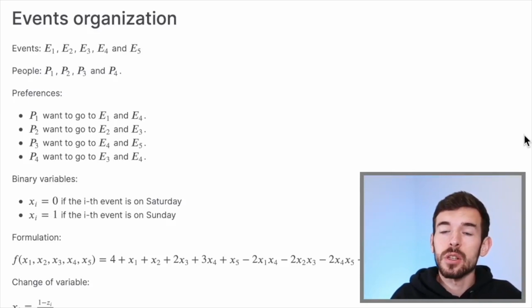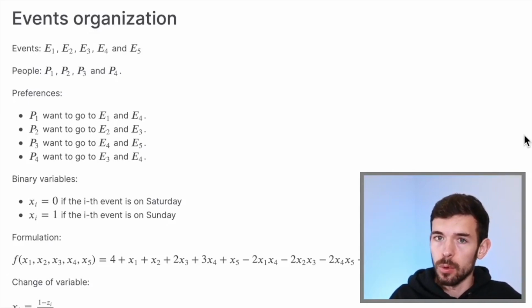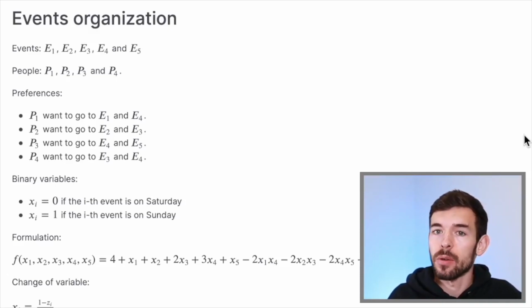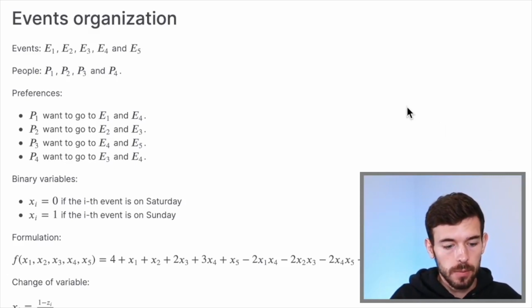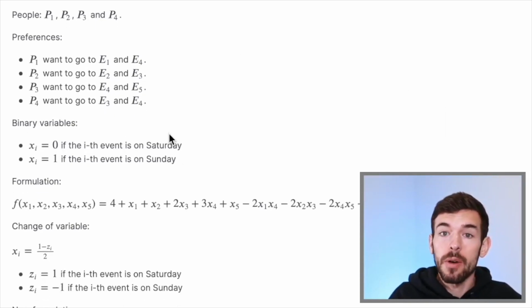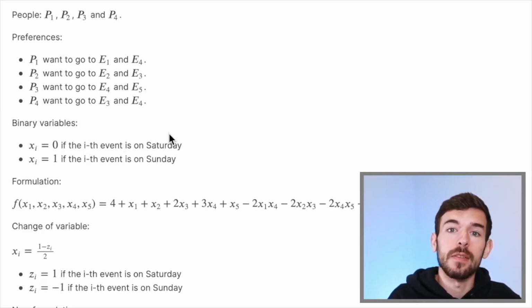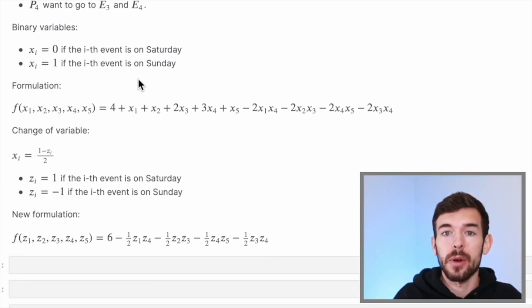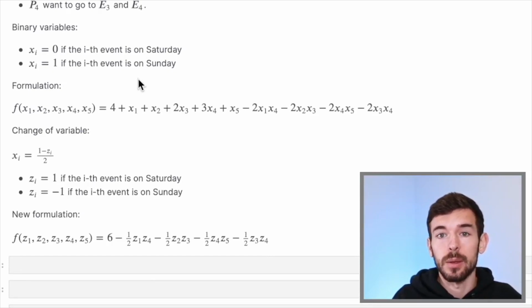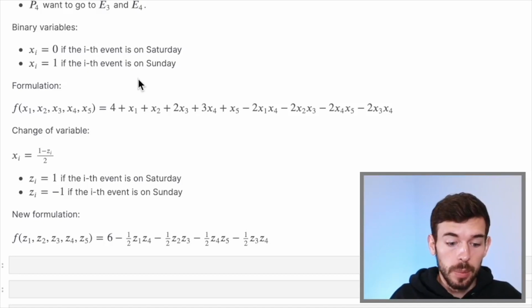And now that we know all the theory, let's go to the notebook and see how it works. In the description of the video, you are going to find a link to the notebook, so it's going to be easy to follow. So now we are going to start with a quick summary of the things that we just explained. We are going to have 5 different events, 4 people, and some preference of our people and the events they want to attend. After that, we introduced the binary formulation, where x could take the value 0 or 1, and it depends on the date we are going to schedule these events.